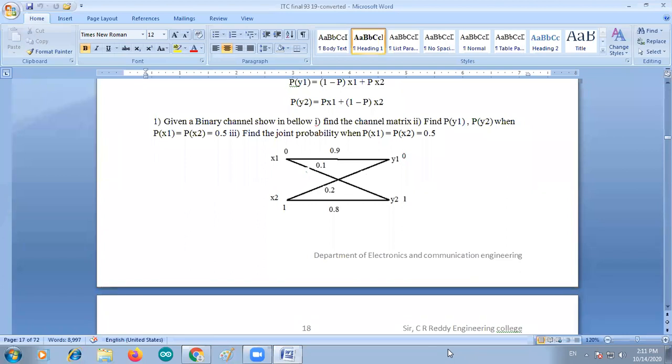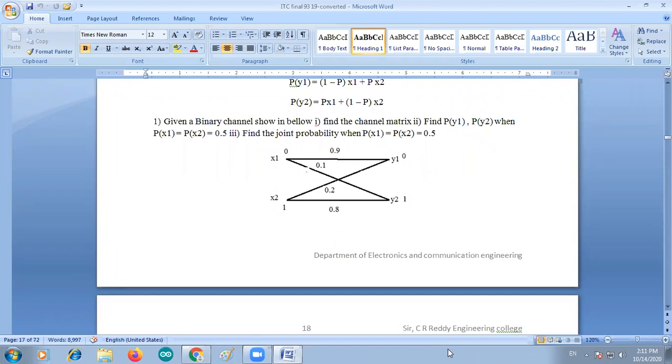The X1 to y2 path has magnitude 0.1. So x1 has two paths, one path with magnitude 0.9 and another path with magnitude 0.1. So 0.9 plus 0.1 should be one, is it not?